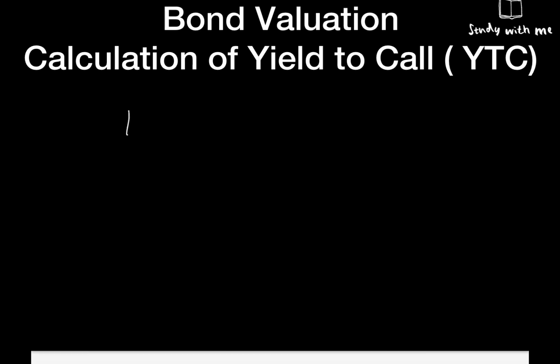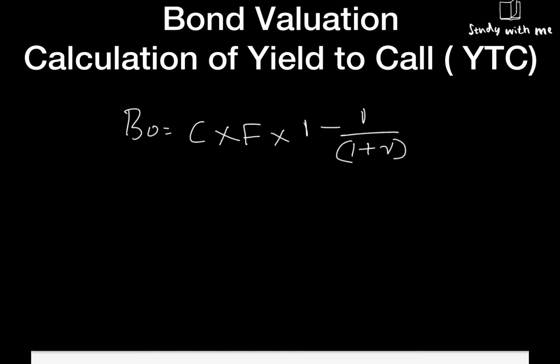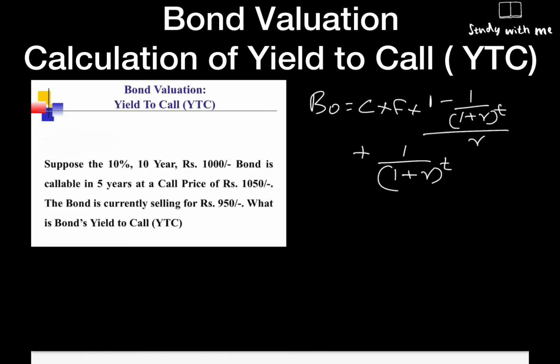The formula is B0 equals C times F times (1 minus 1 divided by (1 plus R) raised to T) divided by R, plus F divided by (1 plus R) raised to T. By this time you must be thorough with this formula, because I am repeating this particular formula again and again in all my videos. So this is the classic formula.